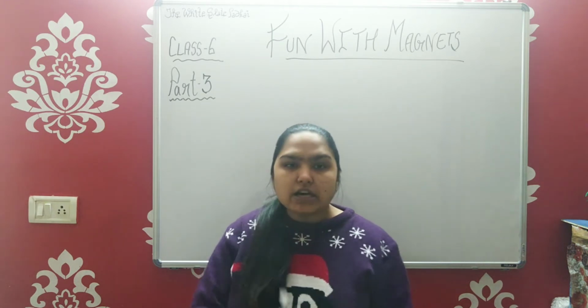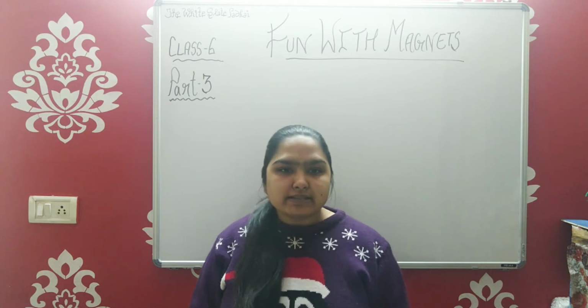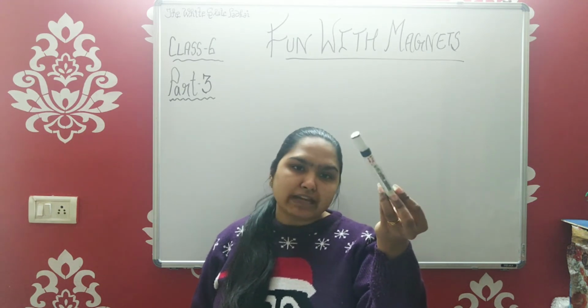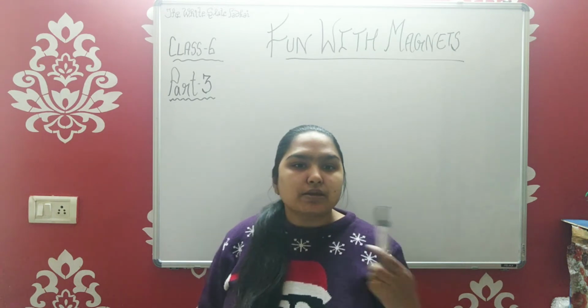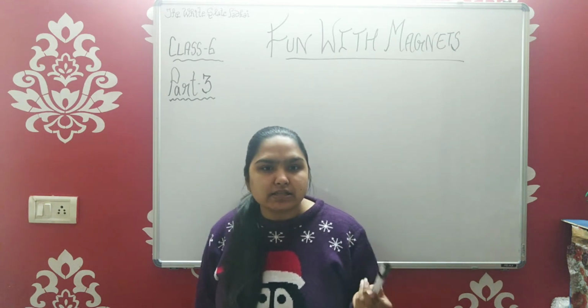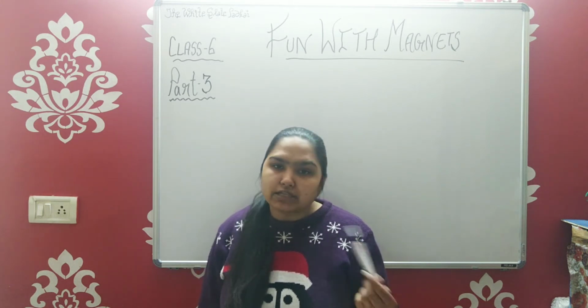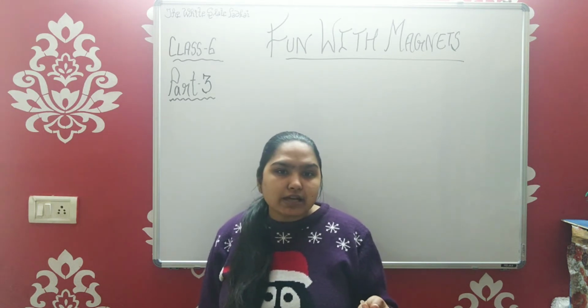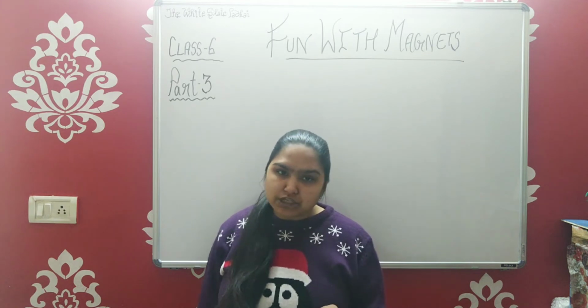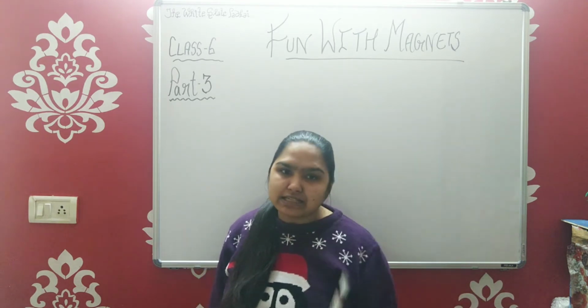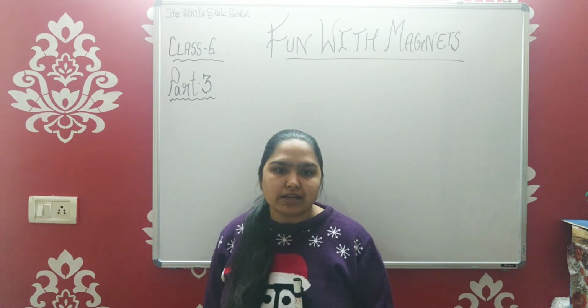For example, my marker, will it get attracted towards a magnet? You can do this at your house. You can take various things and keep them near a magnet and see whether they are getting attracted or not. If they are attracted, you would consider them magnetic materials. If they are not attracted, you would consider them non-magnetic materials.